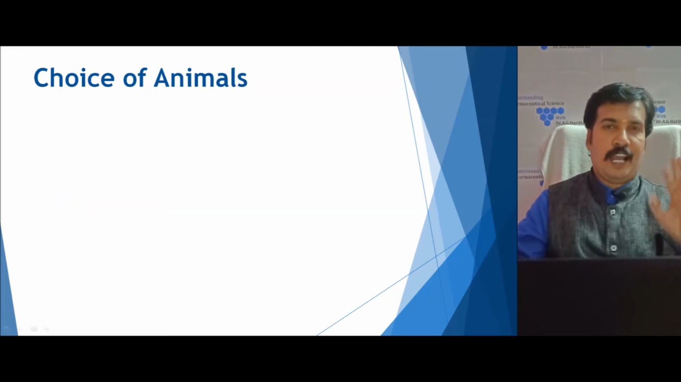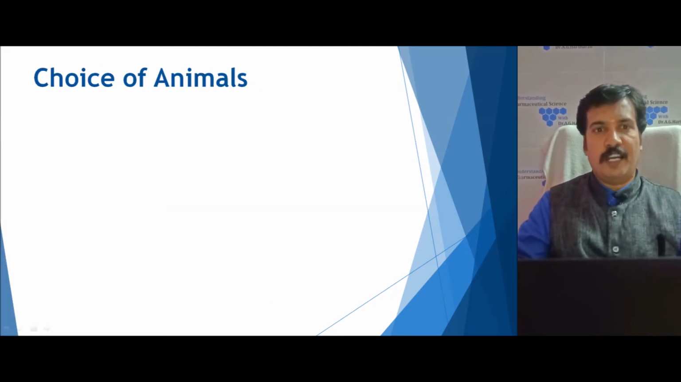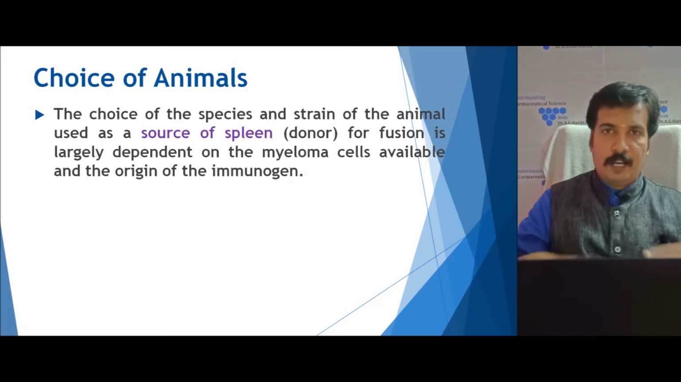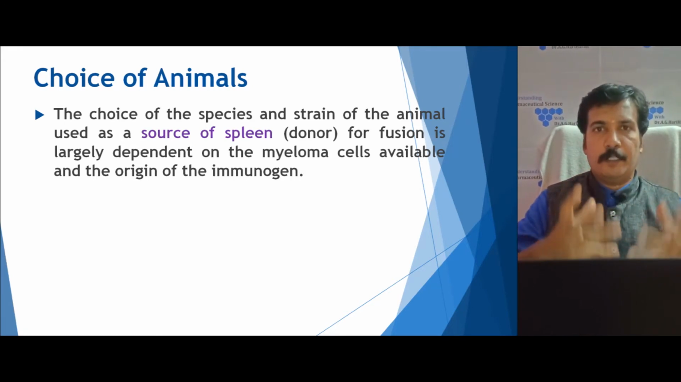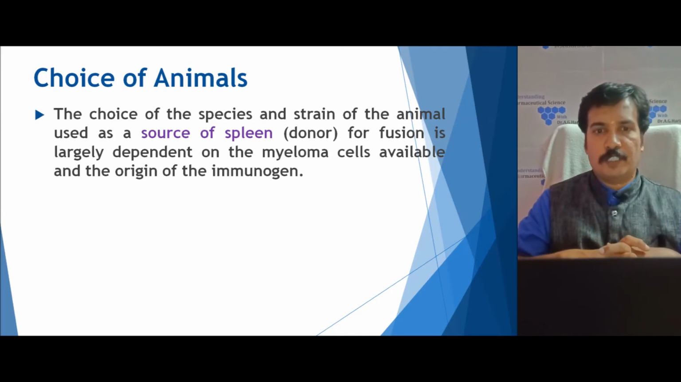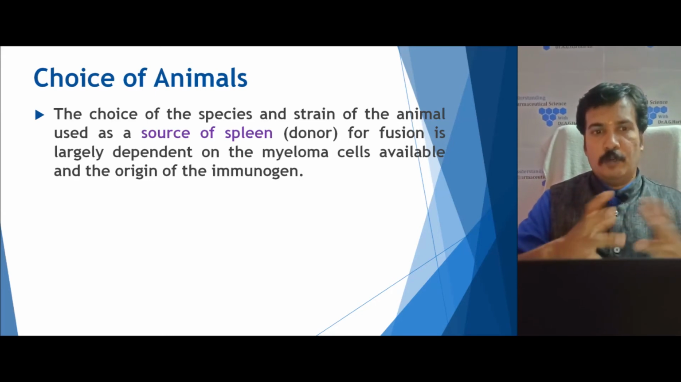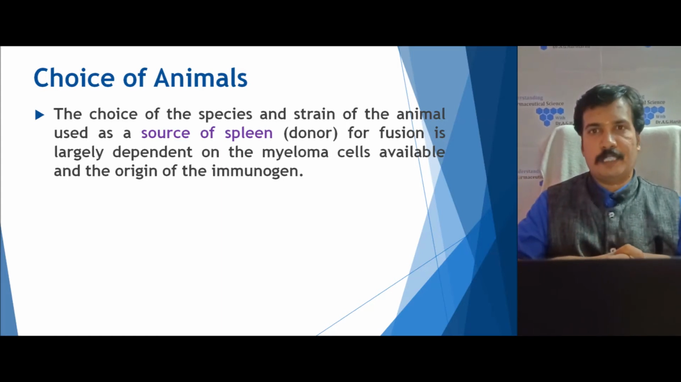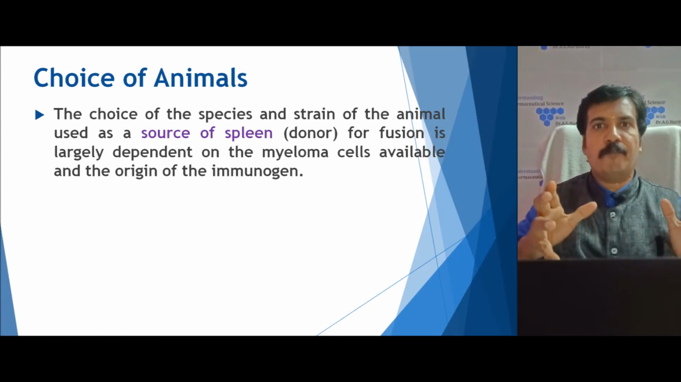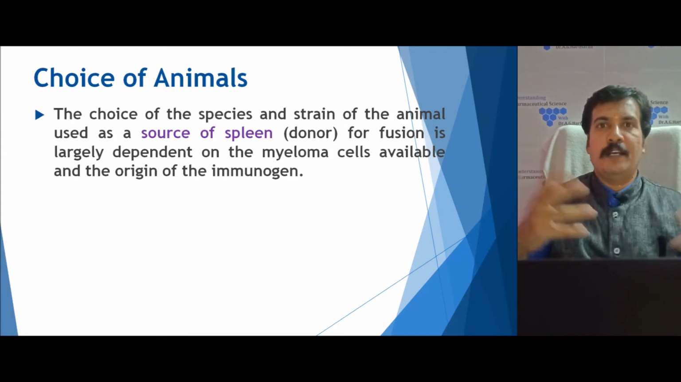Then the third step is the choice of the animal. The choice of the animal depends upon the animal strain which can give a large quantity of lymphocytes through the spleen. Moreover, it should not produce antibodies against the myeloma cells. It should have the ability to be immunologically stimulated against that particular immunogen.